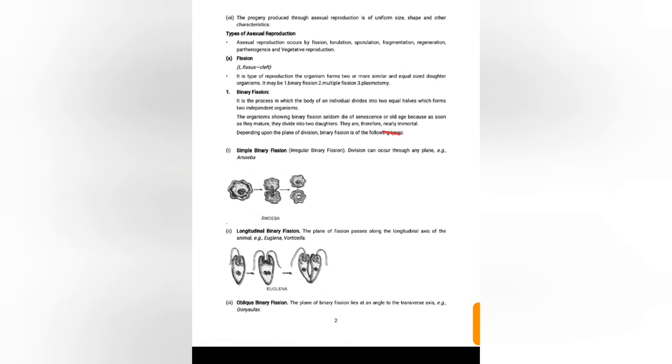Therefore, they are nearly immortal. Depending upon the plane of division, binary fission is of two types. One is simple binary fission, which is irregular. Here the division can occur at any plane, for example in amoeba. The amoeba divides into two by binary fission, and the two organisms grow independently.